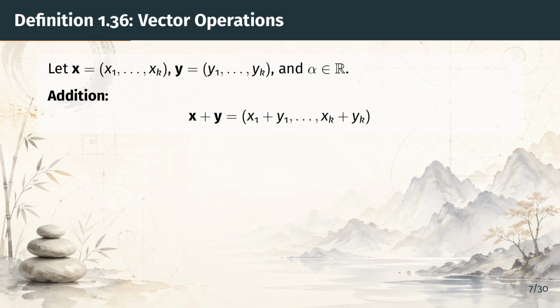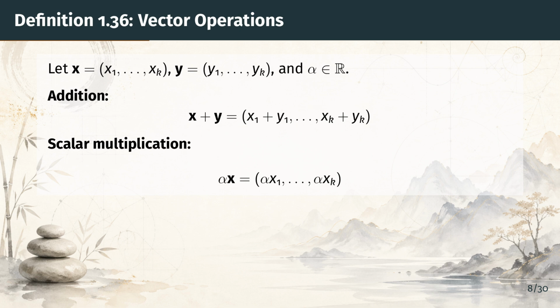Now let's see scalar multiplication. Scalar multiplication scales each coordinate by the real number alpha. Again, the result is in R^k. Together, addition and scalar multiplication satisfy all the usual laws: commutativity, associativity, and distributivity. These follow trivially from the corresponding properties of the real numbers. This makes R^k a vector space over the real field.